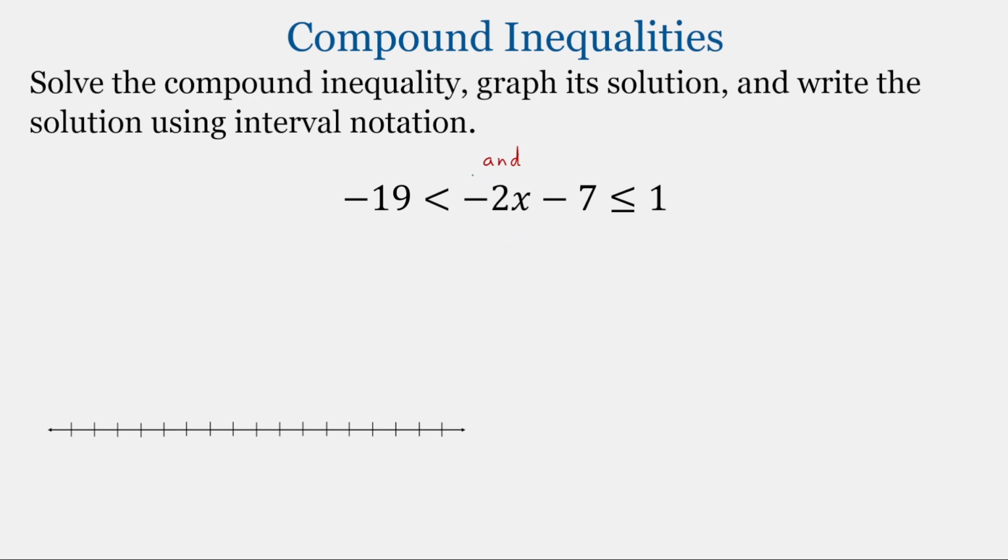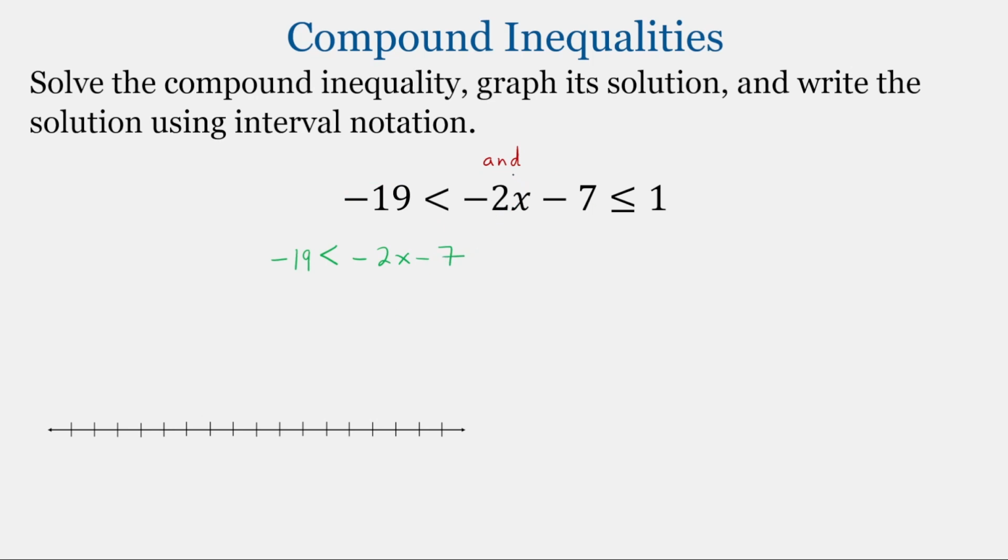So we're going to start in the middle with what's in between the two inequality symbols, and then we're going to go to the left. And so this is the first inequality. So -19 less than -2x minus 7.